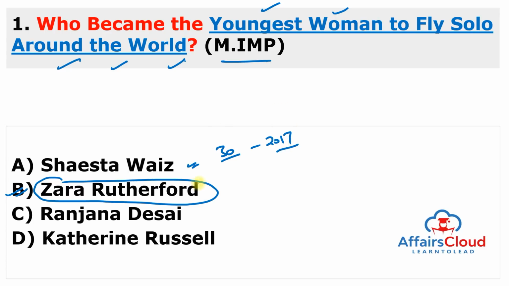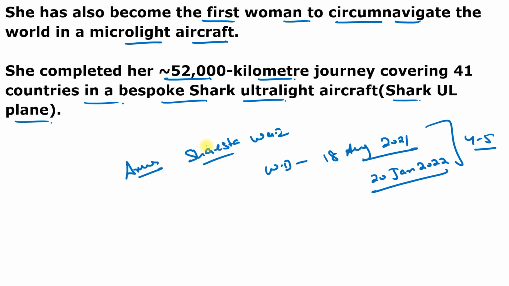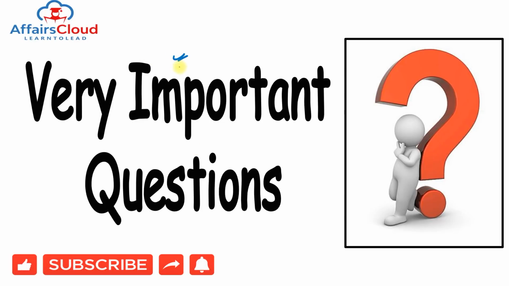But this Zara Rutherford is just 19 years old. So remember the question same as in the slide, but the factual data is very important, that she belongs to Belgium. And now we are moving to the next section. It is a very important question section.